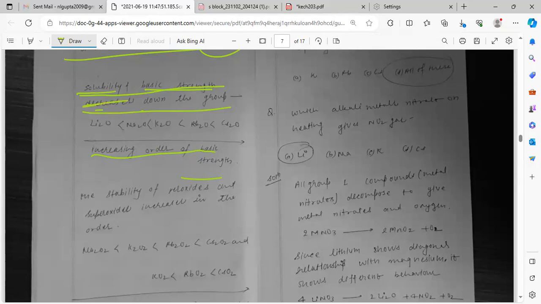This is not decreasing. The stability of the superoxide increases, it does not decrease. Why is it increasing? Here the bond will be weak, so it will easily give the OH ion. So the basic strength will increase.